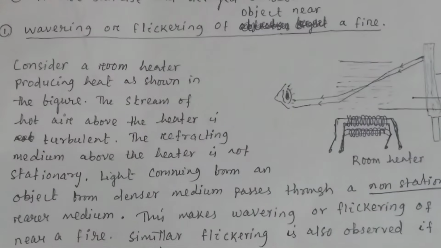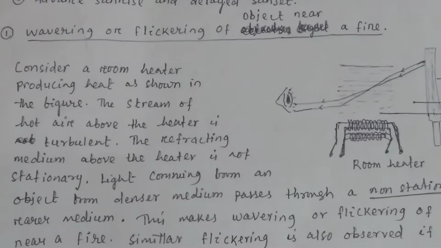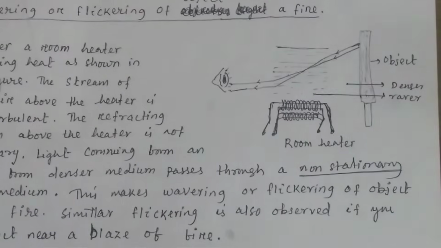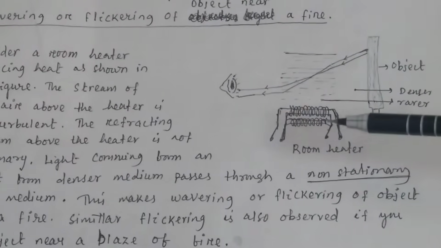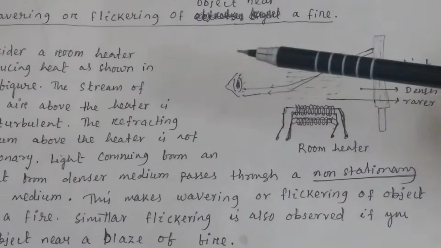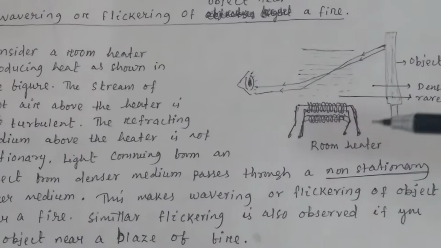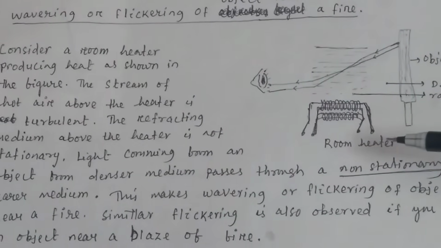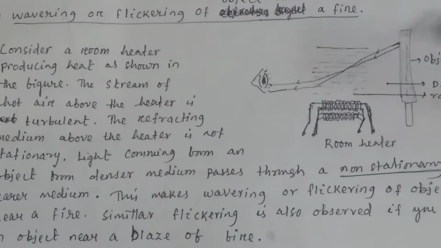First, let us discuss what is wavering or flickering of objects near a fire. I have taken a simple experiment to understand this. You see, this is a room heater.